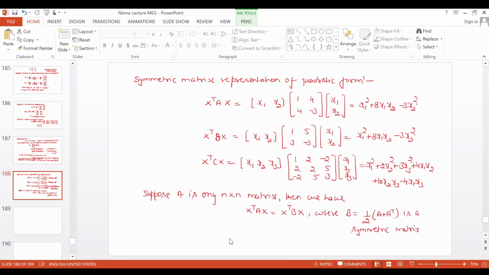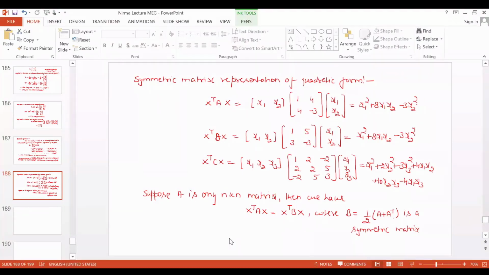Okay, so in these examples, the coefficient matrix is not always symmetric corresponding to the quadratic form. In the first case it is symmetric, but in the second case the coefficient matrix B is not symmetric. In the third case it is symmetric. Okay, but it is not always symmetric, na? So corresponding to this, you can construct a symmetric matrix.